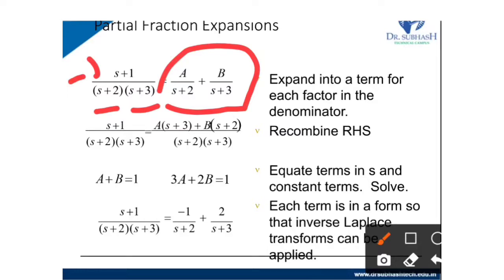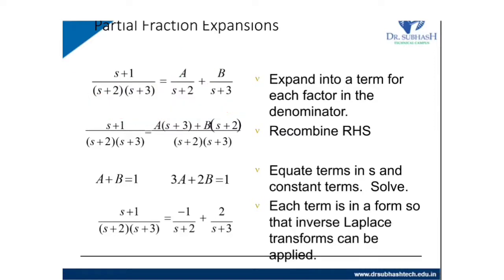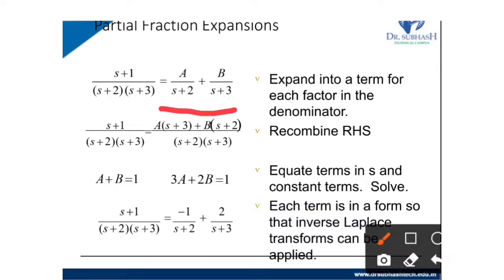Now taking the LCM of s plus 2 and s plus 3, s plus 3 will be multiplied with a and s plus 2 multiplied with b. So it becomes a multiplied by s plus 3 plus b multiplied with s plus 2, divided by s plus 2 multiplied with s plus 3.